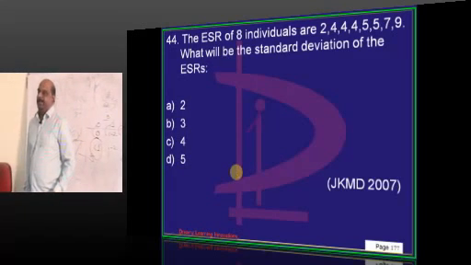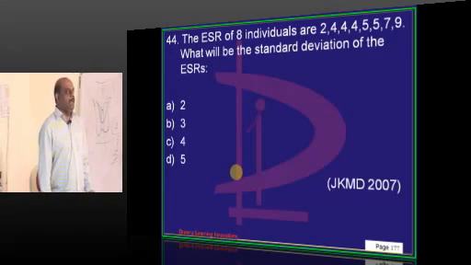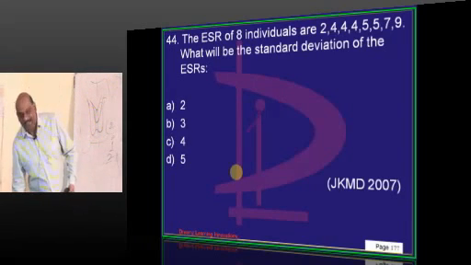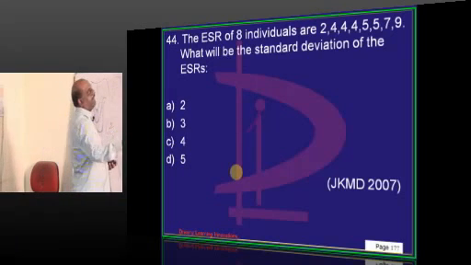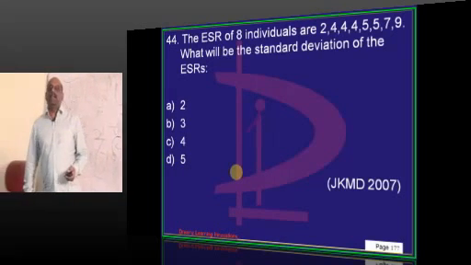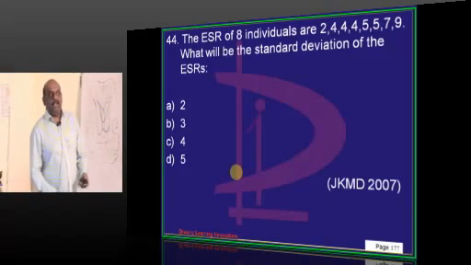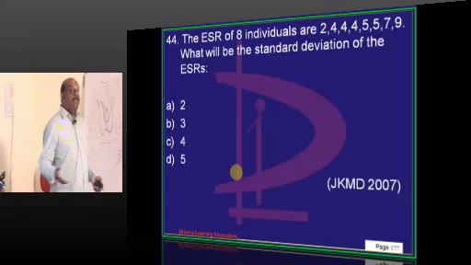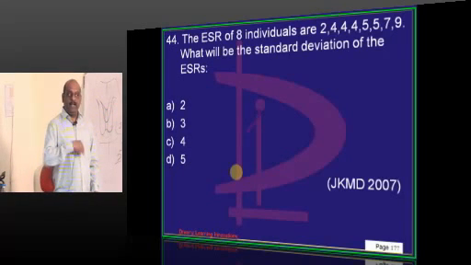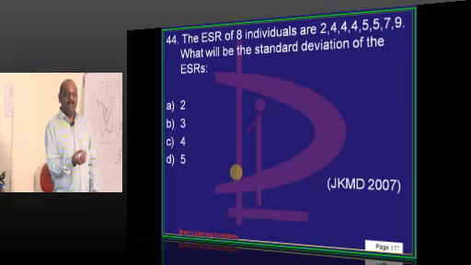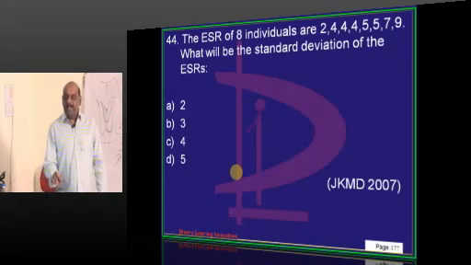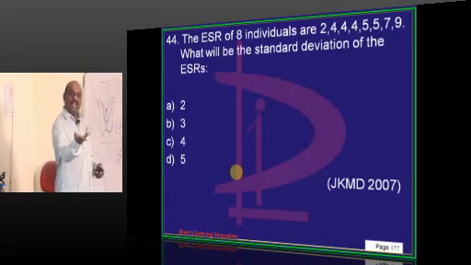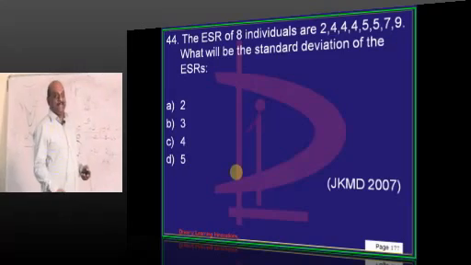Oh doctor, time has come to hold the pen and do calculations on paper. So you have been given different ESR values and asked to find out standard deviation. If you know the formula, you are in. If you don't know the formula, you are out. If there is no negative marking, you can take out that red ant you are carrying. What is that red ant hypothesis? Leave the ant wherever it stops, pick up the answer among ABCD. Okay, so that is the only thing that you have to do if no negative marking.